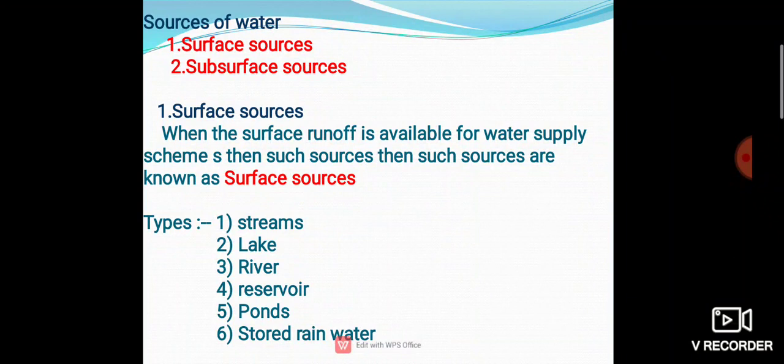Then reservoir. Here we consider it as a reservoir, like a dam, etc. It's used for the storage of water. Due to variation in the quantity of river water, why do we want a reservoir, a dam? A dam is a kind of water body which is used to store water for later use. Here we can't use that water, like runoff is here. Then if rainfall is here, then we are going to use that water. We can't use this water for present use.